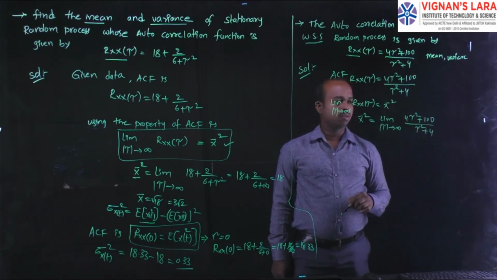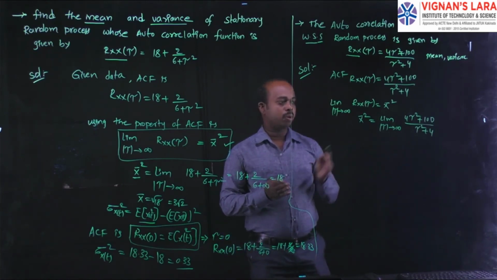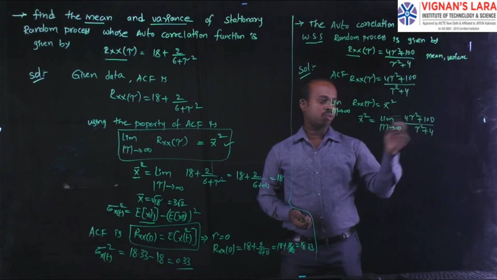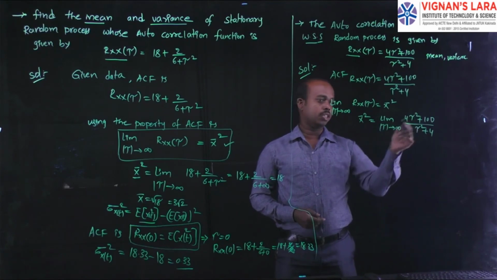But if you directly substitute infinity, the entire quantity becomes infinite. That's why we take the common term from the numerator and denominator.